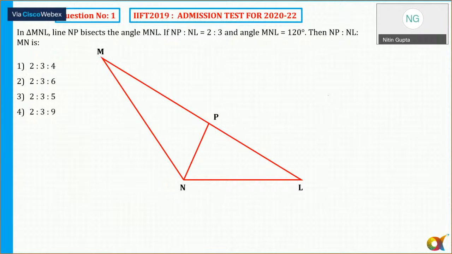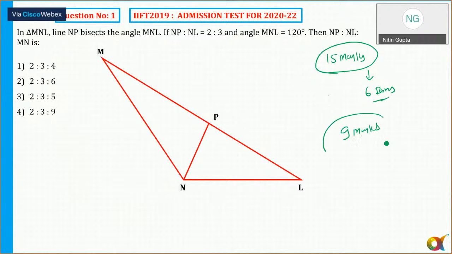Let's start here. Question number 1. Now the cutoff for this was how much? In the last year, the cutoff was for this paper. Those who have already tried this paper or attempt कर चुके हैं, the cutoff for this section was last year, like I told you, it was 15. Out of 15 marks, okay, there were 6 bonus marks were given. So basically, the cutoff was only 9.